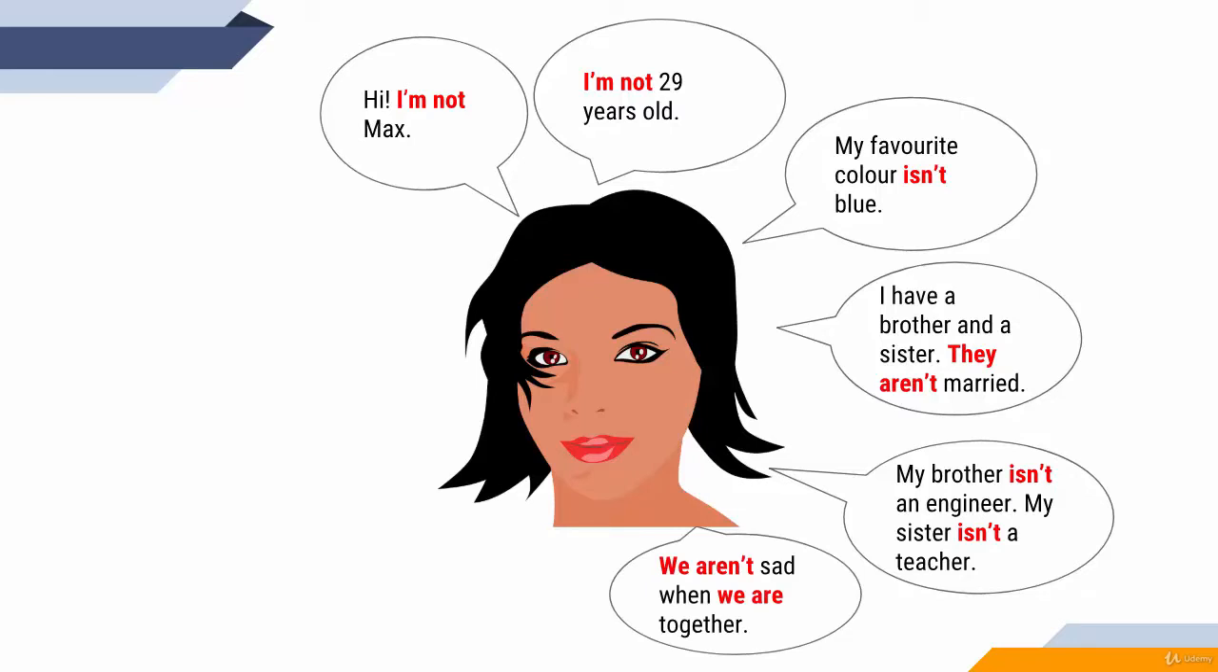We aren't sad when we are together. We aren't, or we are not. Hope you aren't sad either. Ignore this either, don't pay attention now. You are, you aren't. These are the negative forms of the verb to be, and you will need them quite often as well.